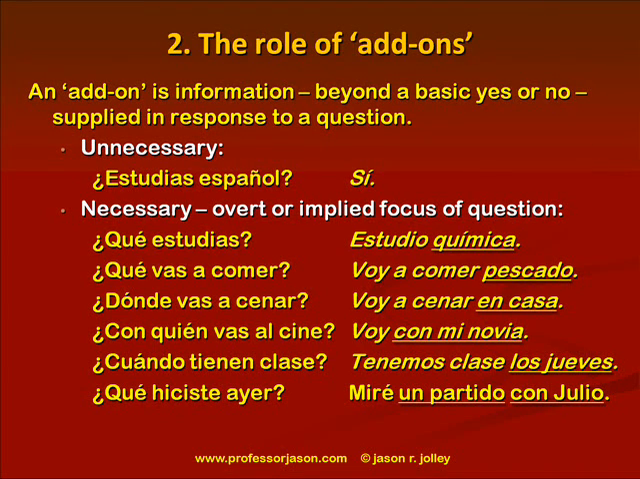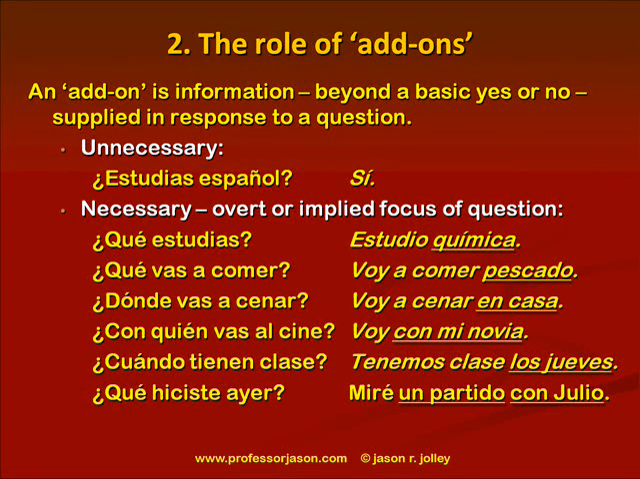¿Cuándo tienen clase? Tenemos clase, add-on, los jueves, right? It's necessary, it's expected. I can't reply adequately to the question without this add-on. ¿Qué hiciste ayer? What did you do yesterday? Miré. What did I watch? Un partido, with whom? Con Julio, and I could just keep adding on, right? En mi casa, por la tarde, right? And I can add on add-ons to extend my answer, okay?